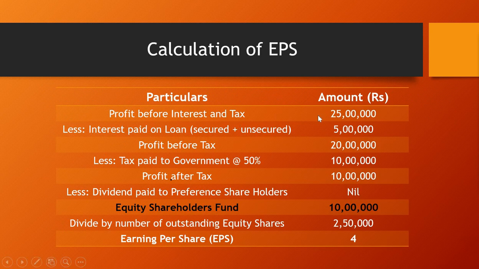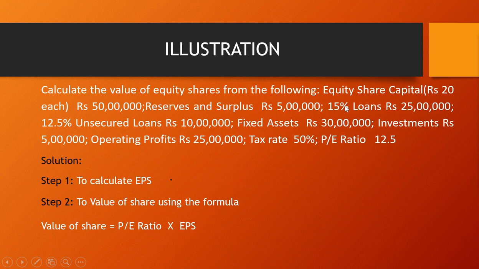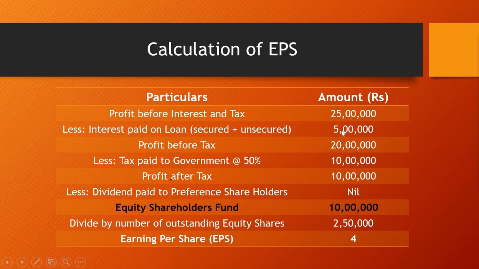Now, profit before interest and tax is 25 lakh, and we have interest on the secured and unsecured loan. The secured loan interest is 15% of 25 lakh, which comes out to be 3.75 lakh, and 12.5% of the unsecured loan is 1.25 lakh. So total is 5 lakh. So we have paid 5 lakh for the debt and we are left with 20 lakh. Now the government tax is 50%, so you calculate 50% of 20 lakh, which is 10 lakh. So profit after tax is 10 lakh. In this we don't have to pay any preference shareholders' dividend, so the amount is nil. So equity shareholders' fund is 10 lakh.